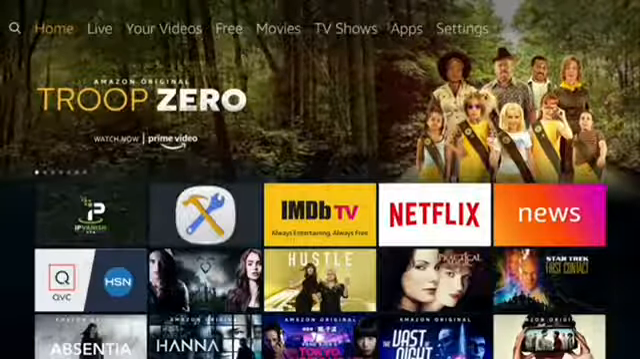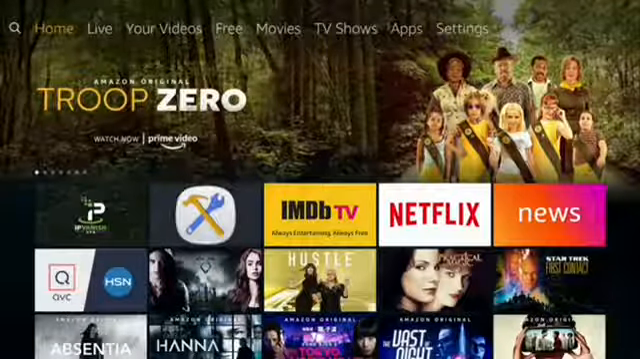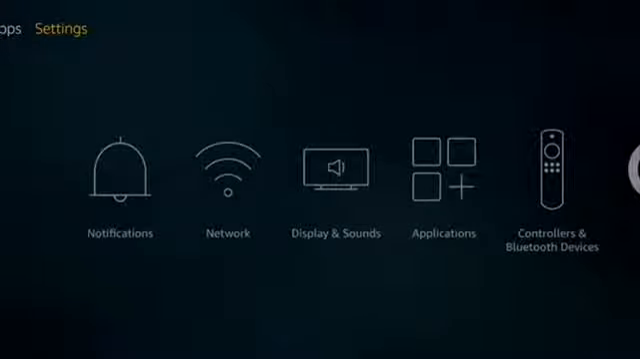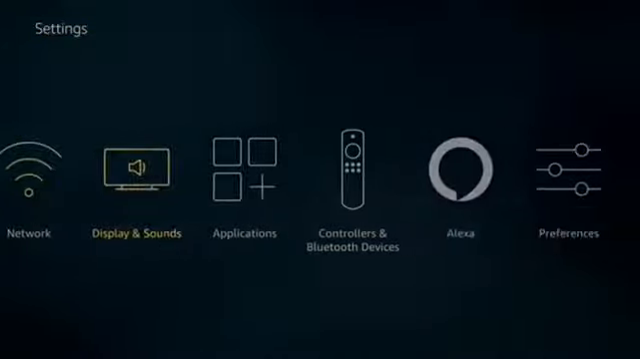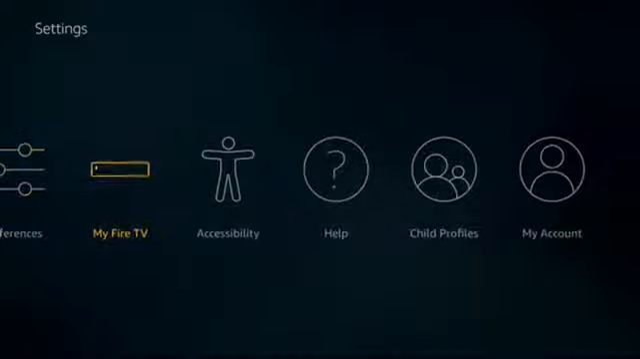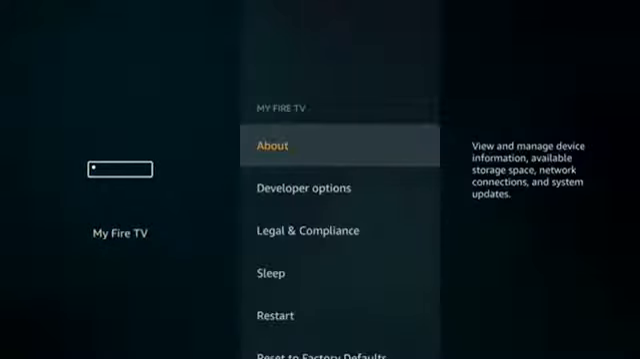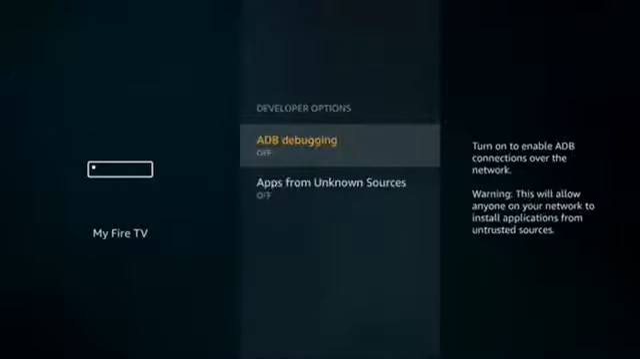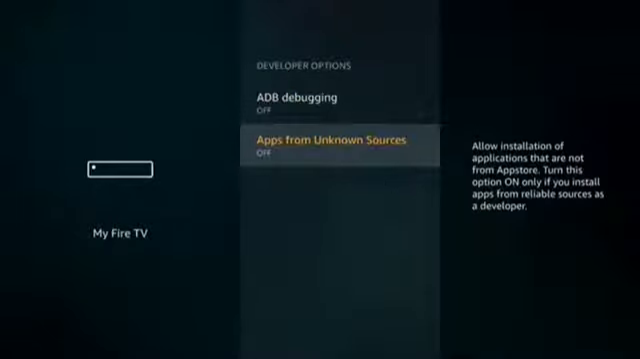I'm going to show you how to install Peacock TV on a FireStick. Go to Settings. Go to My Fire TV. Go to Developer Options. Turn on Apps from Unknown Sources.